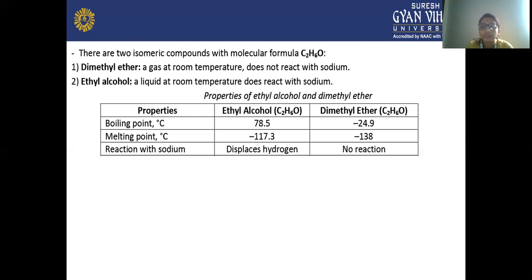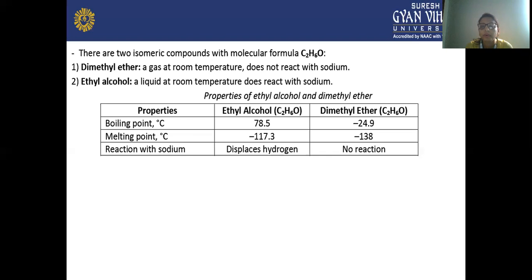So the properties of ethyl alcohol and dimethyl ether are given: boiling point, melting point, and the reaction with sodium. Both have the same molecular formula, but their structural orientation is different. Ethanol has a boiling point of 78.5, and dimethyl ether has minus 24.9.